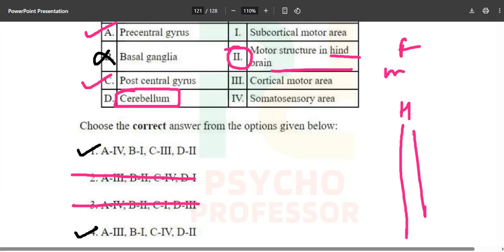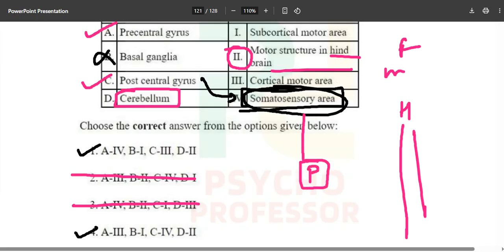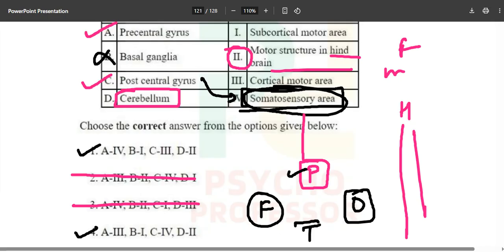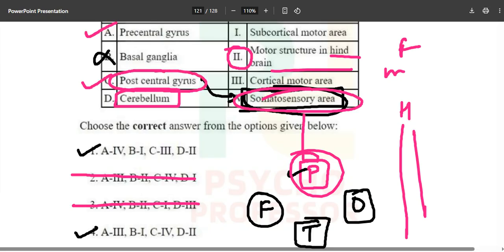The postcentral gyrus is responsible for what? It is responsible for your somatosensory area. Now, why this somatosensory area? I will show you right now, because where is the somatosensory area located? It is located in the parietal lobe. We have done this: frontal lobe, parietal lobe, occipital lobe, and then the temporal lobe. So the somatosensory area is located in the parietal lobe, so the postcentral gyrus will be available in the parietal lobe. It matches with the somatosensory option.